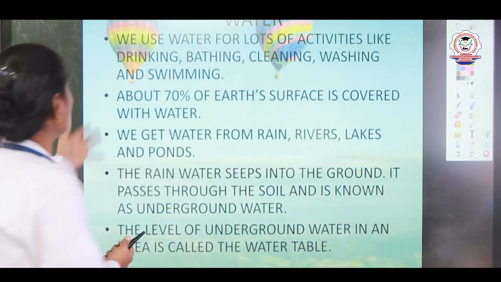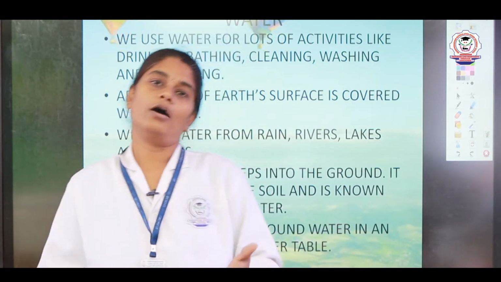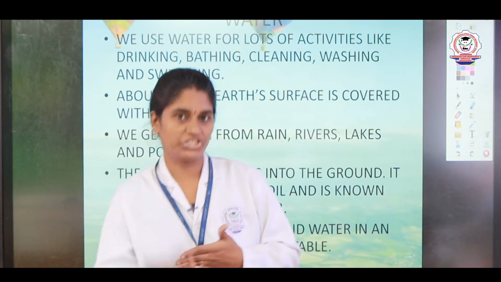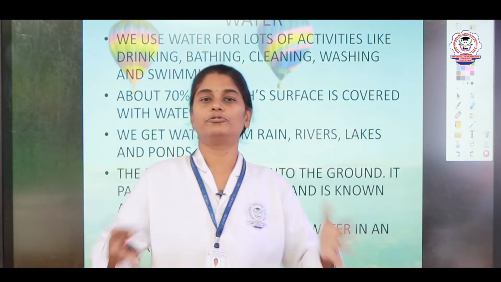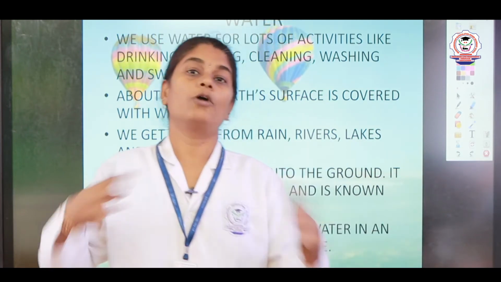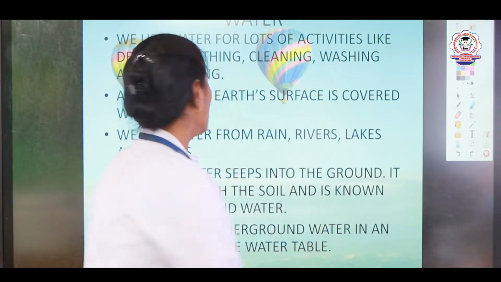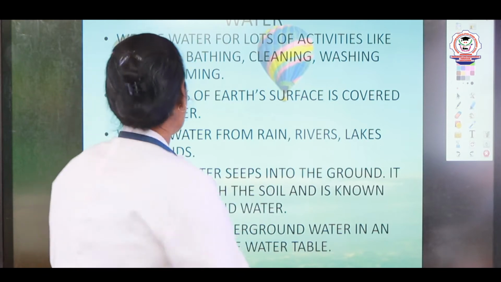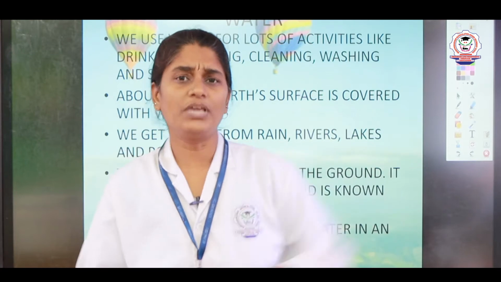Now, we use water for various activities, right. We use water for drinking, for cooking, for washing, for bathing. So, we need water to do various types of work. Without water we cannot do these activities. So, water is very essential for all these activities, and we get water from sources. Where do we get water?